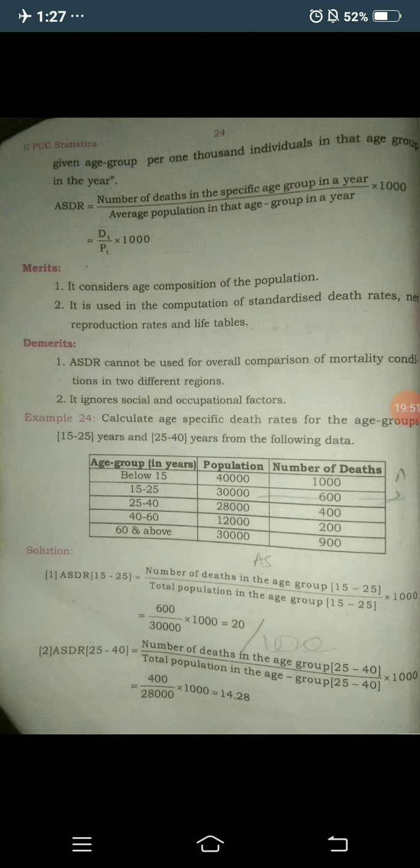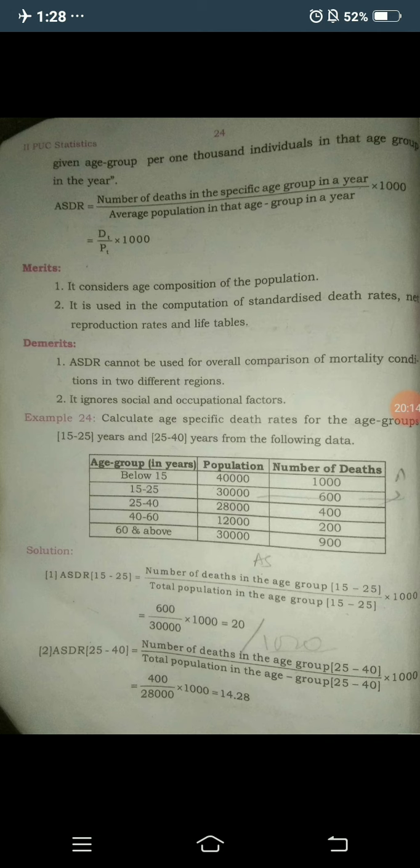In ASFR we consider the specific age and also the childbearing age, that is 15 to 49. But here we are not considering the childbearing age; we just consider the specific age like 0 to 5 and 60 and above.